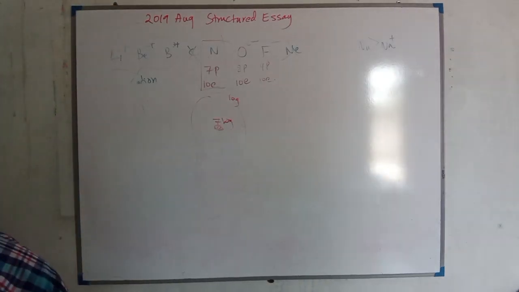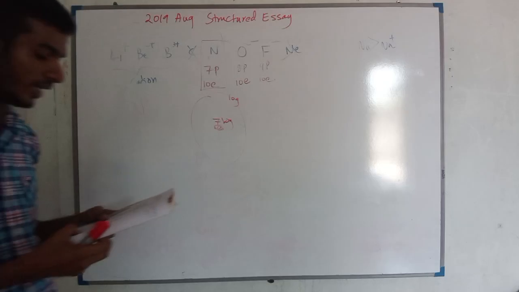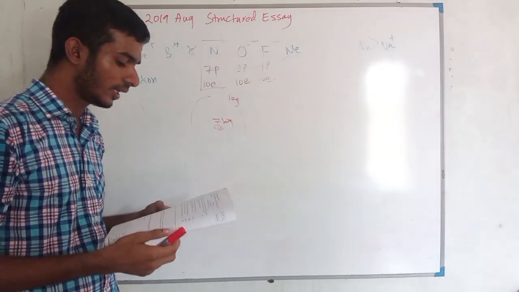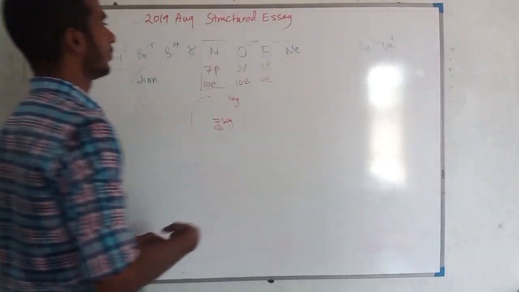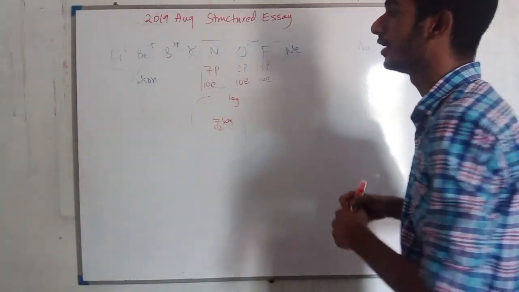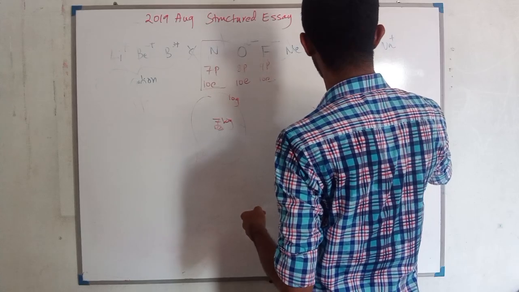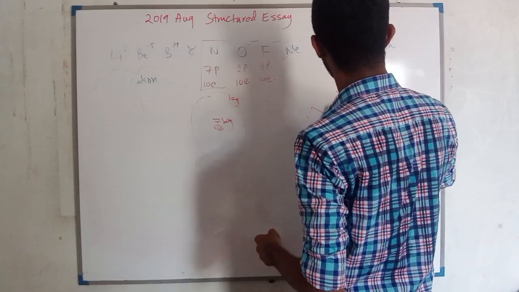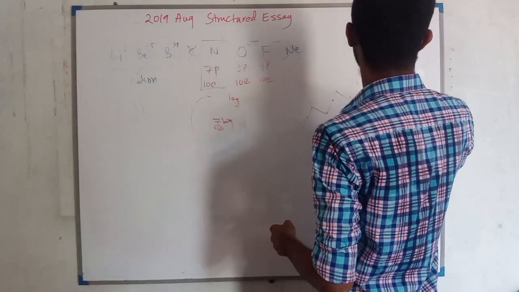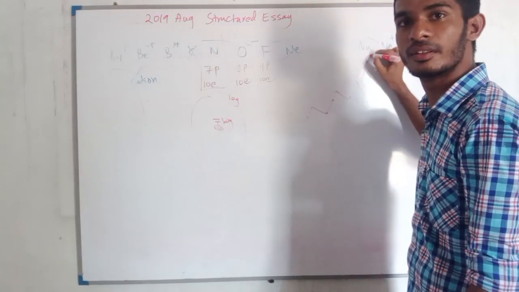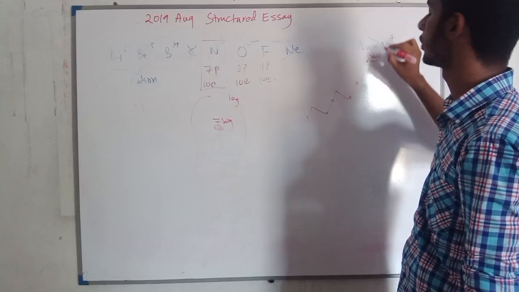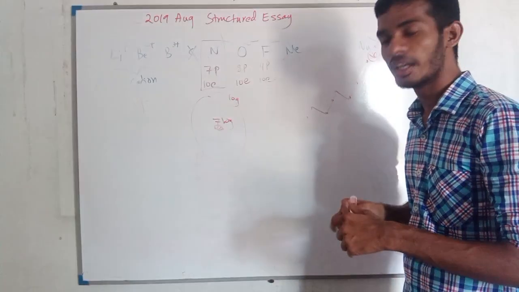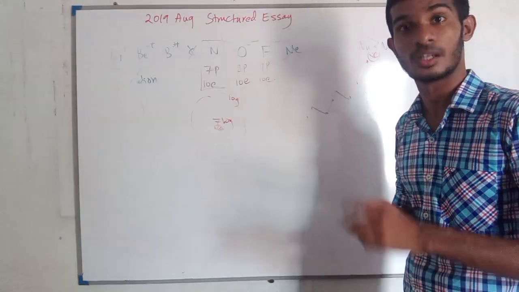Okay, now the fifth question: identify the element that has the highest ionization energy. You know how to draw the trend of ionization energy of second period elements, right? At the apex we have neon. Why? Because neon has a noble gas electronic configuration. Its outermost shell is completely filled.